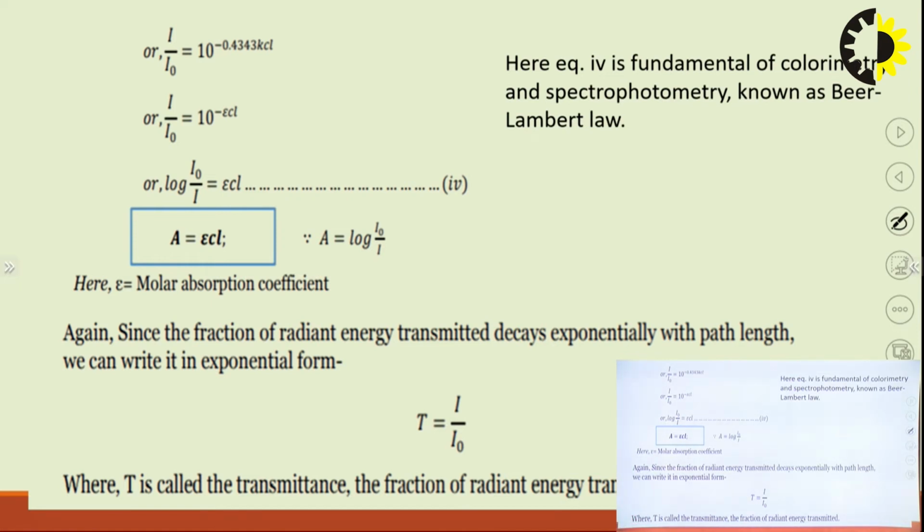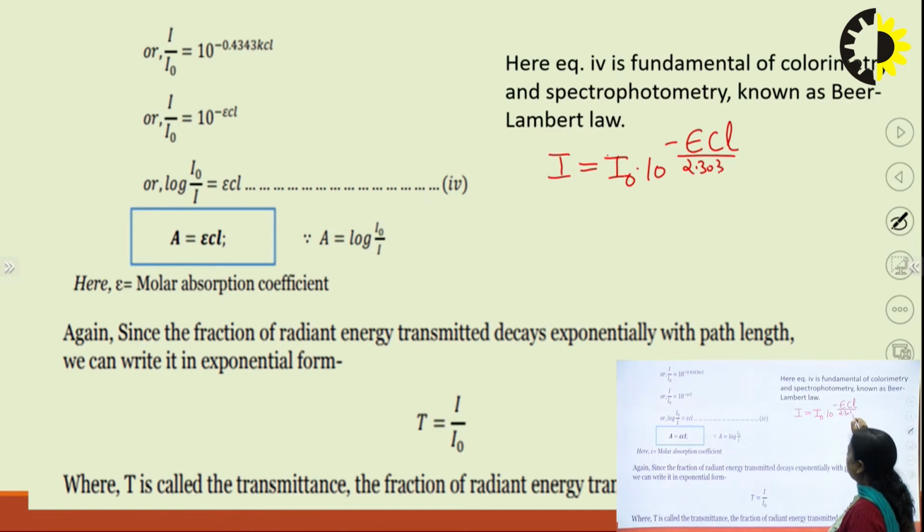When we combine both laws, I is equal to I naught 10 to the power minus epsilon C L by 2.303. So I upon I naught is equal to 10 to the power of this.